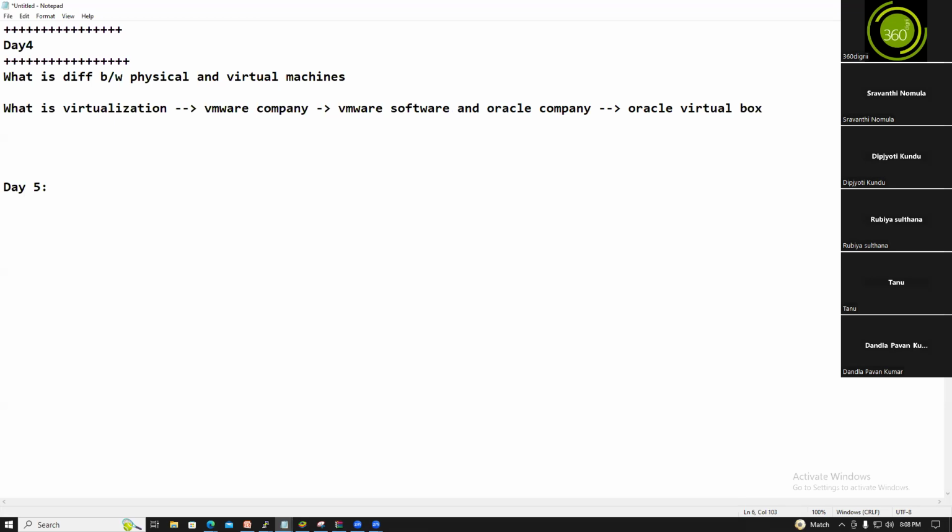If you install this software in your laptop and want to install both OSs, for that we need OVM virtualization software. Then you can install the